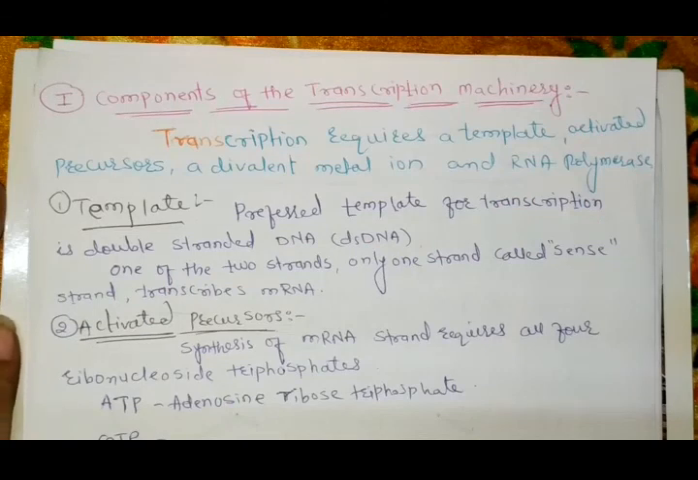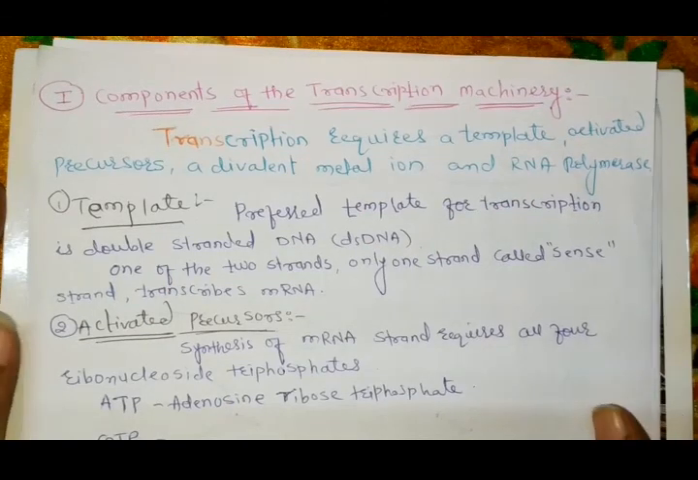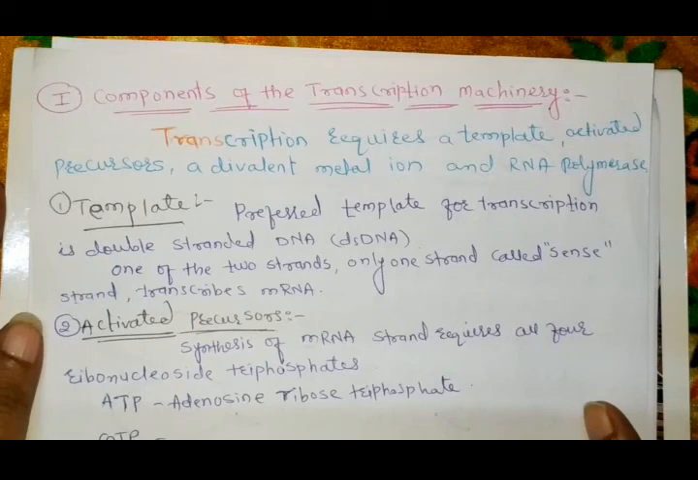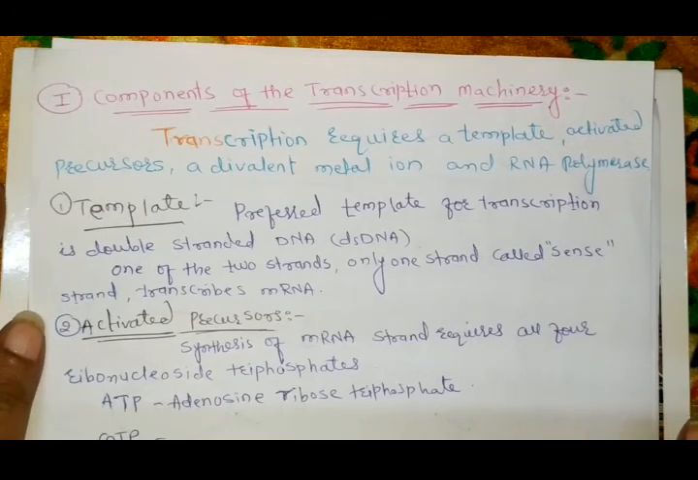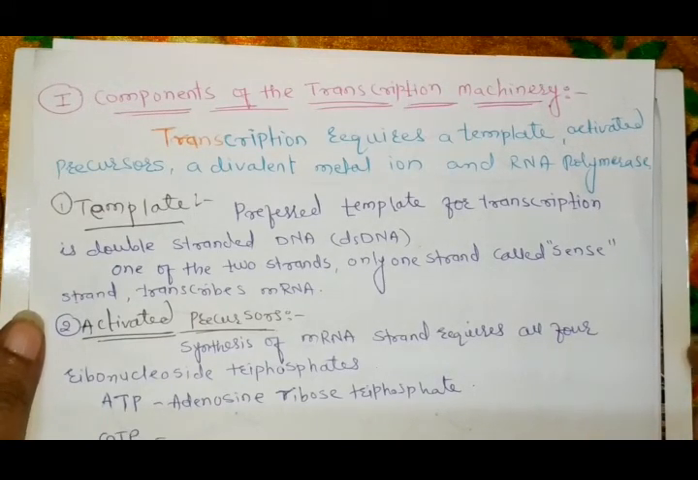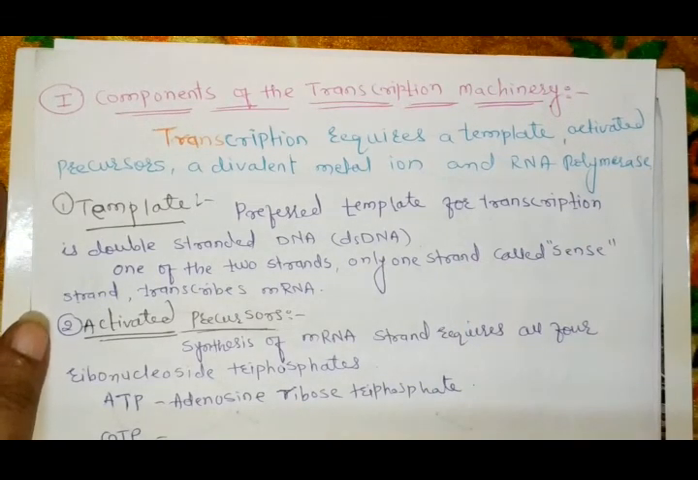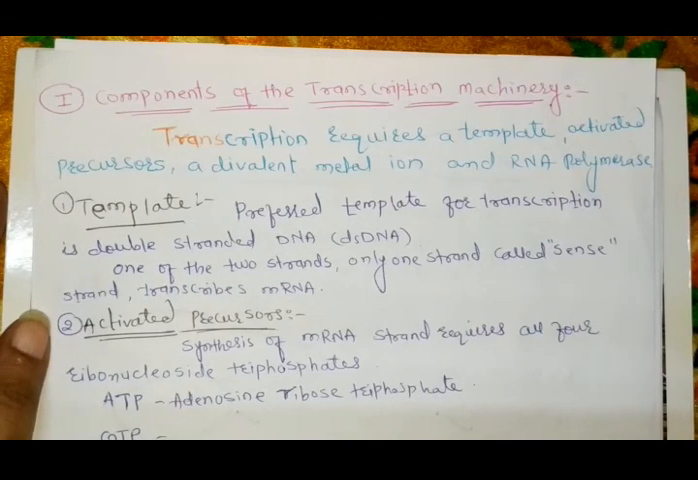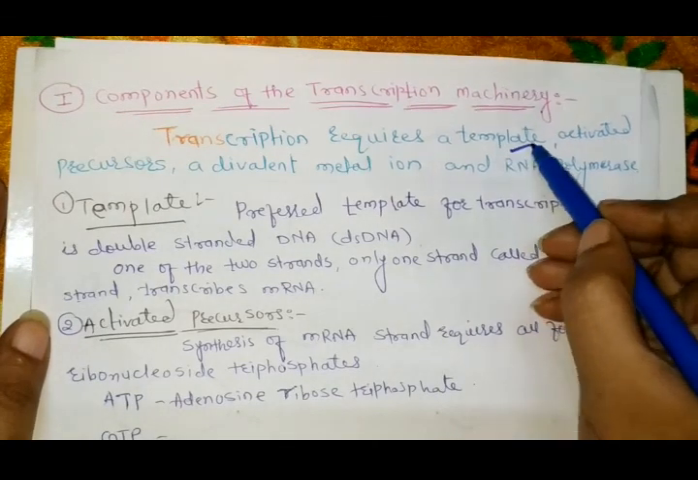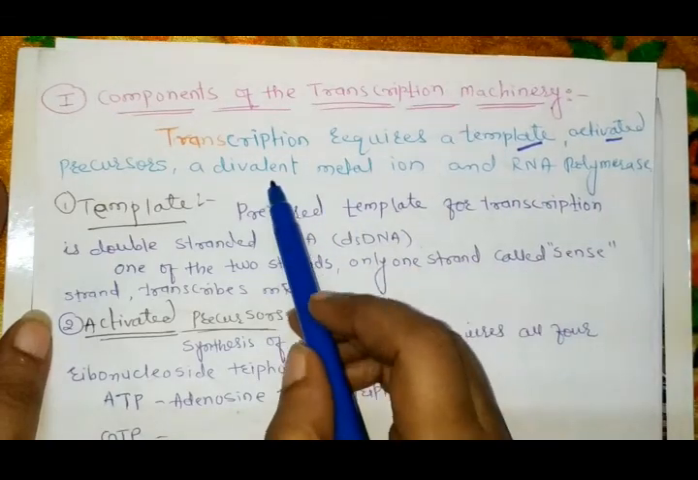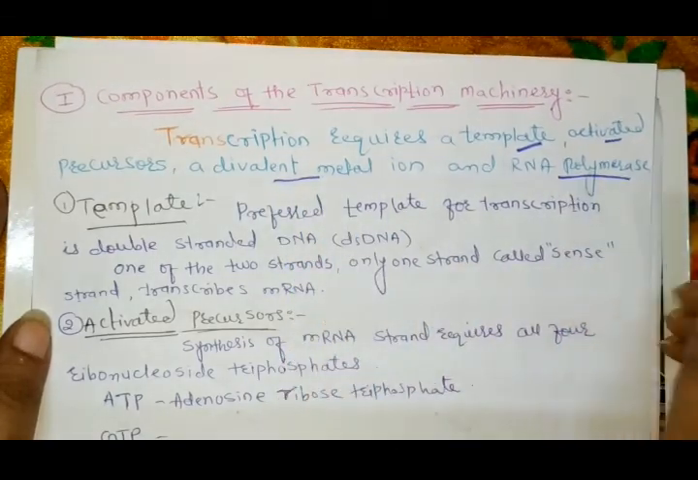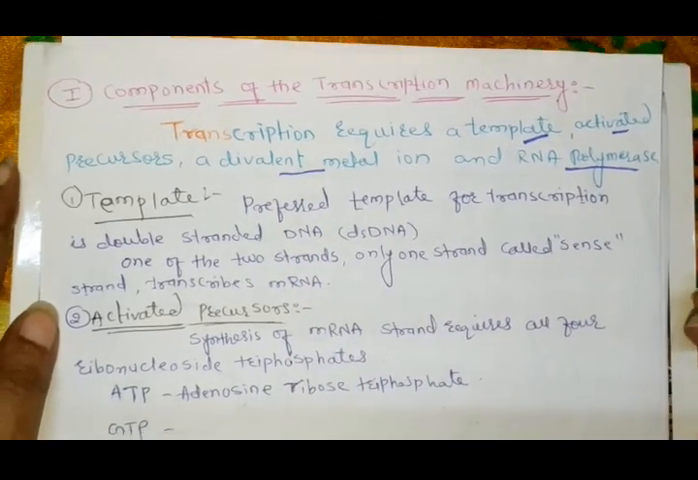So our next topic is components of the transcription machinery. For the formation of the protein, two events are necessary, transcription and translation. Inside transcription, how many components help? Transcription requires a template, activated precursors, divalent metal ions and the RNA polymerase. Now we will see them one by one.